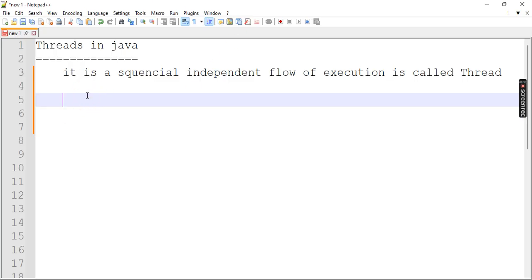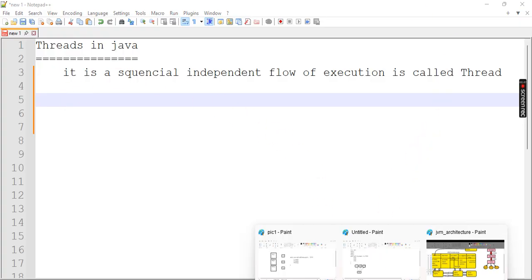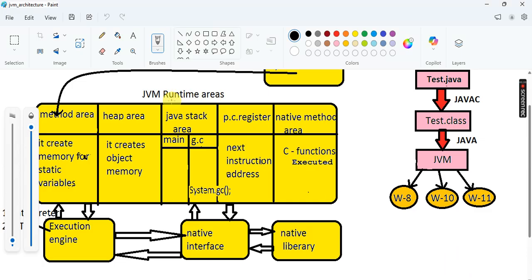Already in Java, predefined threads are there. Those predefined threads are created by the JVM at the time of the class load into the JVM. See here in the JVM architecture, the Java stack area contains two threads. One is the main thread, the second one is garbage collection. So what is the use of the main thread? The main thread's work is that by default it executes the main method. The thread is doing some process, it is calling one functionality. A process is nothing but one functionality.